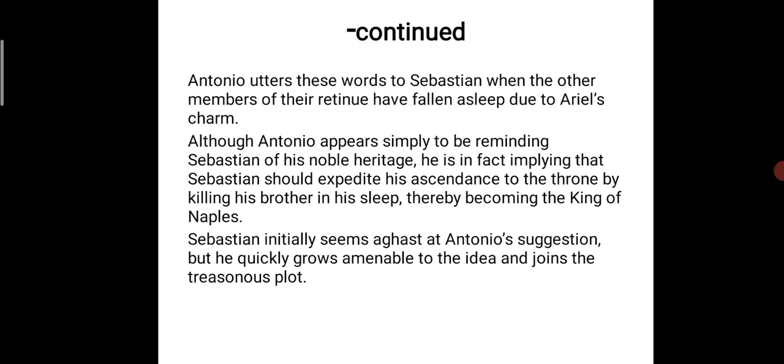In the beginning, he was not interested. Sebastian was not interested in becoming the king of Naples by killing his brother Alonso, but finally he changed his mind and decided to kill Alonso, which was prevented by Ariel and Prospero.